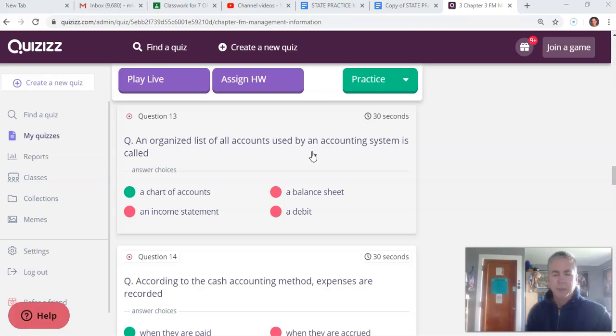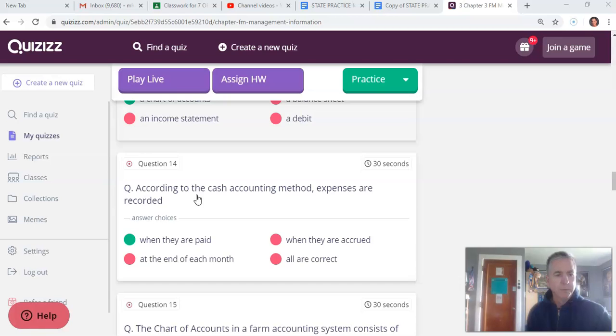Covered that. An organized list of all accounts used by the accounting system. We've talked about this in previous lessons. This is the chart of accounts. It's generally the first thing you put together when you're starting an accounting system: which accounts will you use to record transactions, economic events. What are you going to keep track of to help you with your decision making?